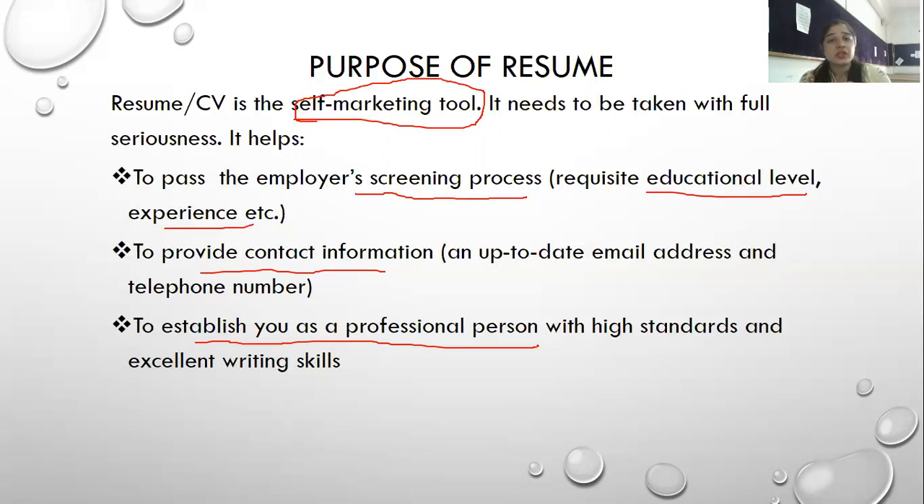If you have used odd fonts, or done so much editing, or put so many effects on the resume, the employer will think that this is a very fancy kind of person, and I don't think that he or she will be best suited to our company, because of his or her bent of mind towards creativity. Maybe some creative jobs must be offered to him.